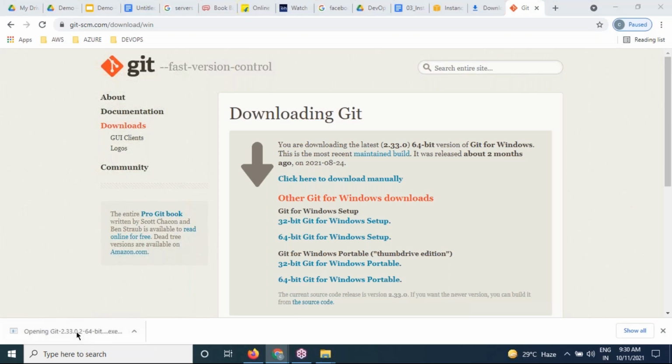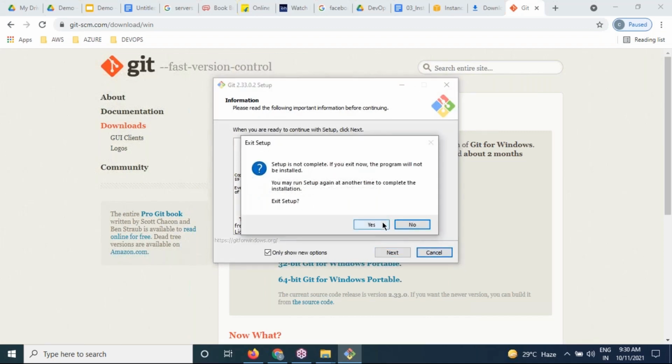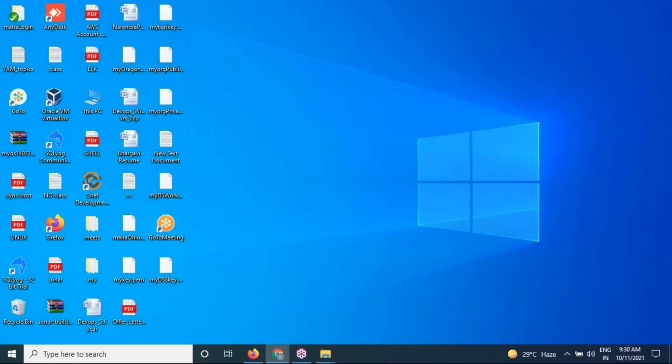Double click on it after successfully downloading. Run. Yes. Next, finish. Automatically Git Bash will be installed on your laptop. After successfully installing Git Bash, wherever you downloaded the PEM file, either desktop or anywhere else, just right click and we can log in.